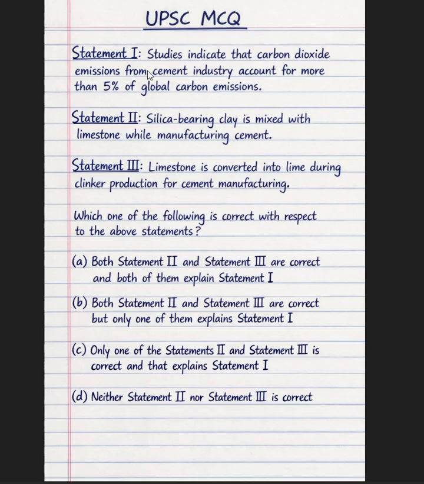Statement 1. Studies indicate that carbon dioxide emission from the cement industry accounts for more than 5% of the global carbon emission. Statement 2. The silica bearing clay is mixed with limestone while manufacturing cement. Statement 3. Limestone is converted into lime during clinker production for cement manufacturing. Which one of the following is correct with respect to the above statements?